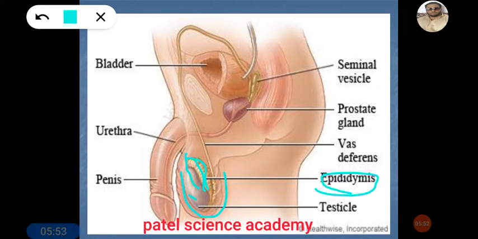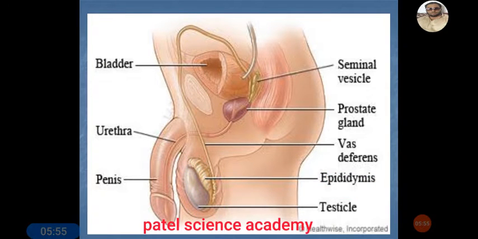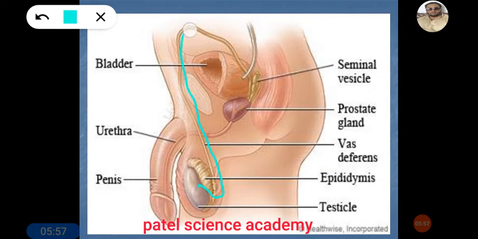This epididymis continues into a long tube. This long tube is called the vas deferens, or vasa deferentia. This long tube is going to continue into the urethra.